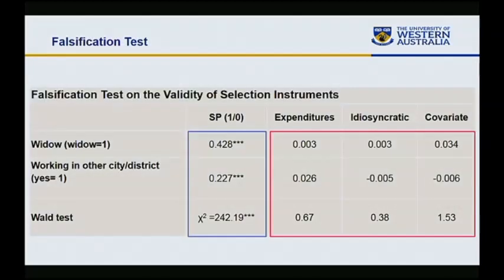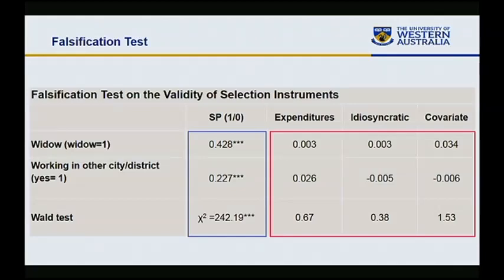I am not going to present the detailed regression analysis, but just to give you an idea: this is a falsification test on the validity of the selection instruments that we have used. We have used two instruments. One is a household having a widow member, and this is based on review of literature. The other is a household having any member who is working in another city or district.